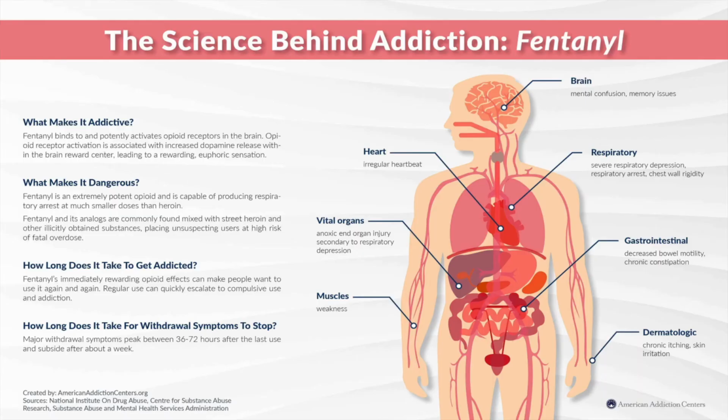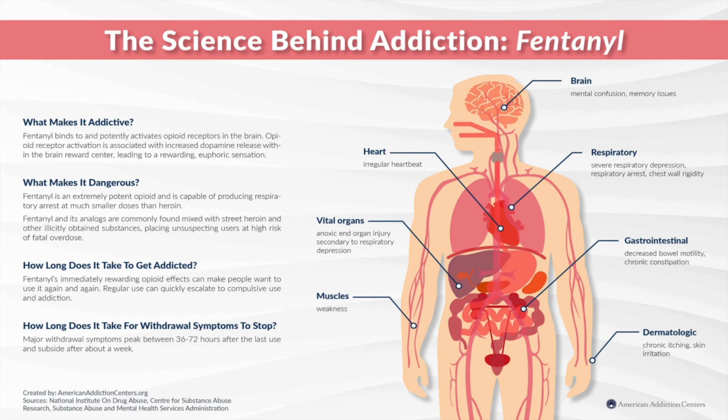So, looking at how fentanyl actually affects the human body, it is mainly used for pain, but there are many side effects that affect an individual who is using fentanyl. It can cause an irregular heartbeat in these individuals, and in some cases, an overdose. It can cause the heart to stop. It also can cause severe respiratory depression and often causes the human lungs to not be able to regulate CO2 levels, which can cause users to stop breathing entirely.